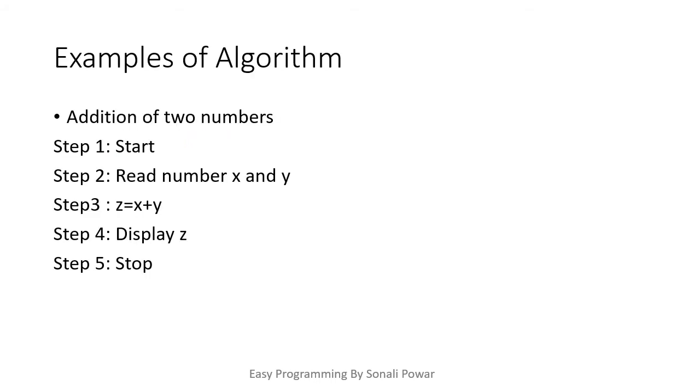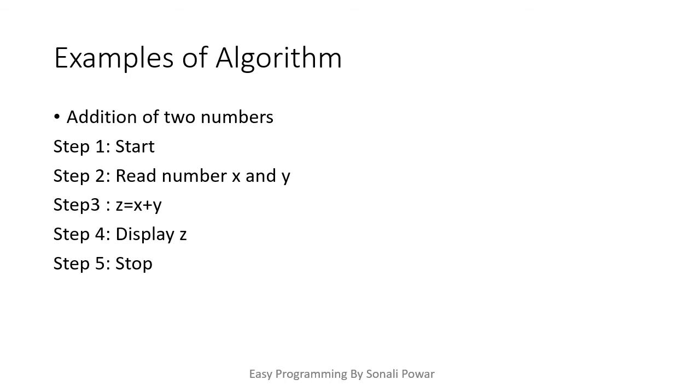Now we will see the examples of algorithm. In that, first we will see how to write the algorithm to add two numbers. Always remember, the first step of algorithm is a start and last step is a stop. And in between these two steps, we are going to write our process.